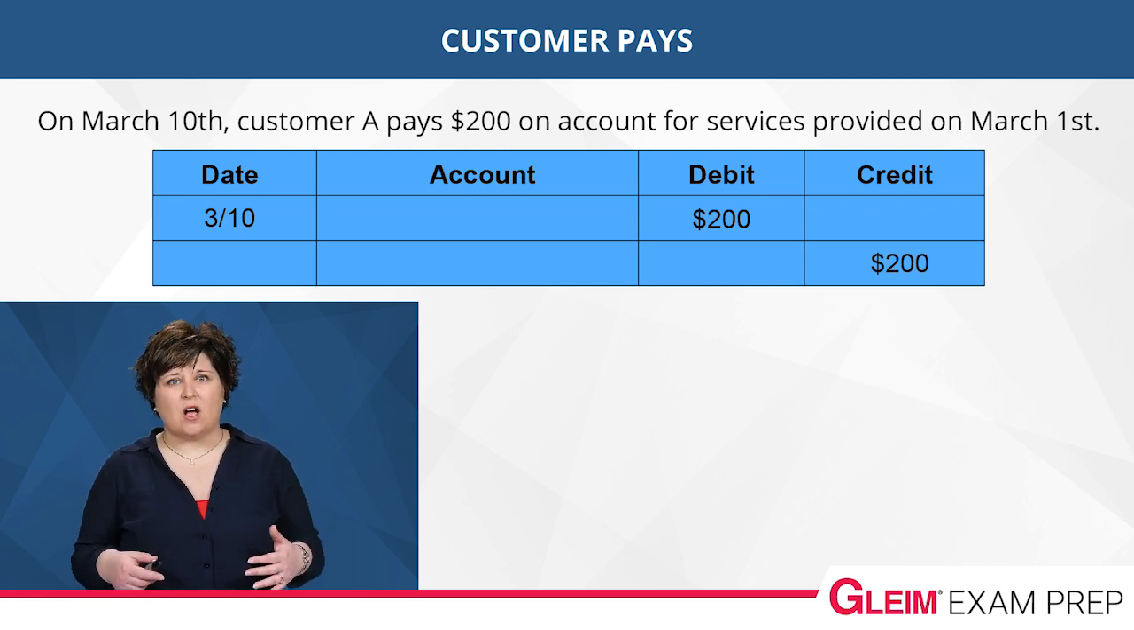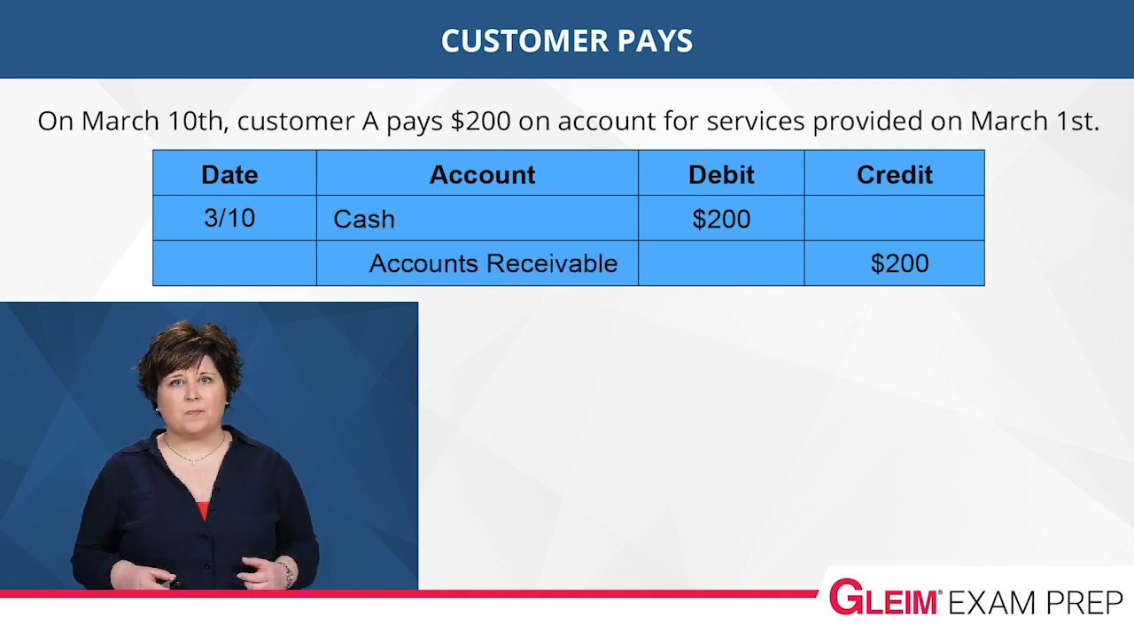We'll record the $200 that the customer pays on March 10th. We receive cash from the customer. To increase cash for the amount we're receiving, we debit the cash account. When the customer pays us, that is going to reduce our asset, accounts receivable. How do we make accounts receivable go down? With a credit. So for this transaction, we will credit accounts receivable $200 to reduce the balance of the asset by $200. But what about the amount they still owe us? Don't worry, I haven't forgotten about that.